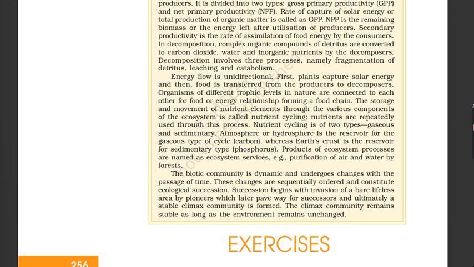Nutrients are repeatedly used through this process. Nutrient cycling is of two types, gaseous and sedimentary. The atmosphere or hydrosphere is the reservoir for the gaseous type of cycle, carbon, whereas Earth's crust is the reservoir for the sedimentary type, phosphorus. Products of ecosystem processes are named as ecosystem services, for example, purification of air and water by forests.